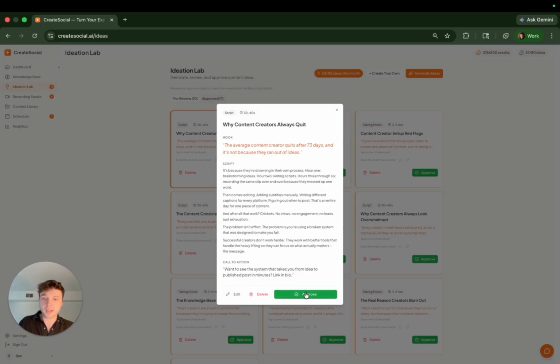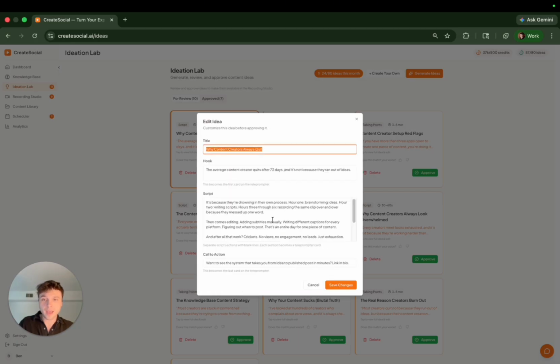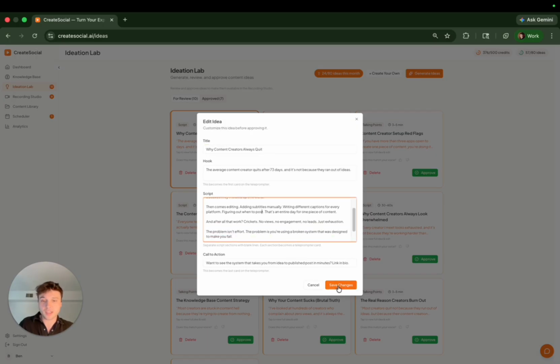If I like that, I can approve it right now. If I really don't like that, I can delete it. Or if I want to edit some things and make it a little bit more targeted towards me, I can just come right here and quickly edit it and save my changes here.